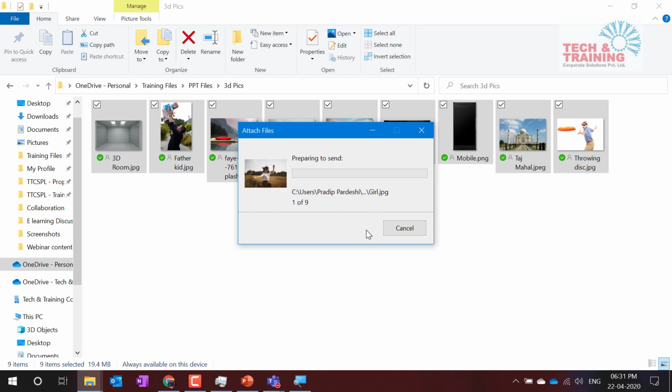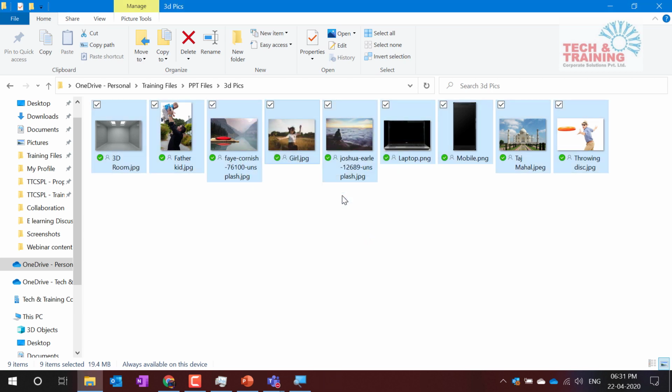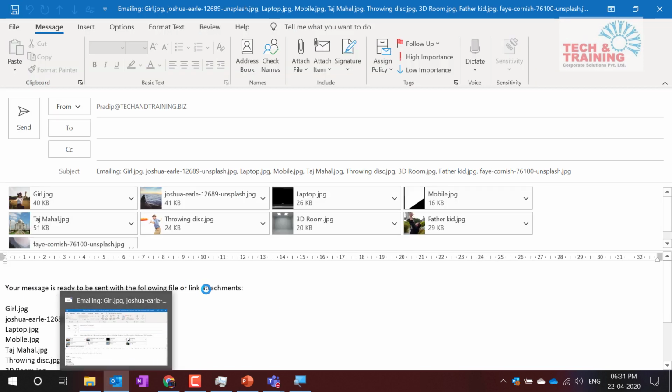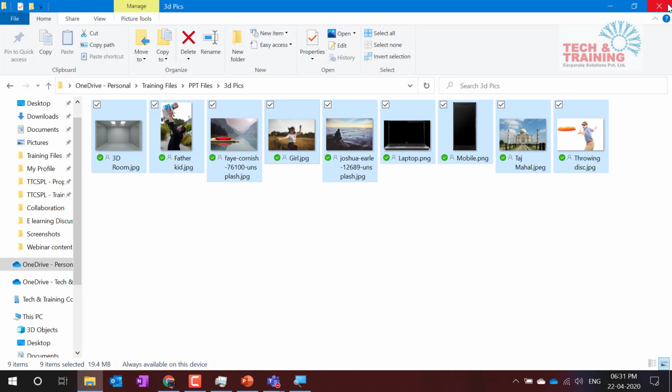I click on attach and see, it opens my Outlook, and once Outlook opens, it will open my email and see all the pictures are attached in this file, and the size is just a few KBs. If it is not Outlook, then your default mail client will open. Most likely Windows Mail will open with all these pictures, just in case you quickly want to send these in an email.